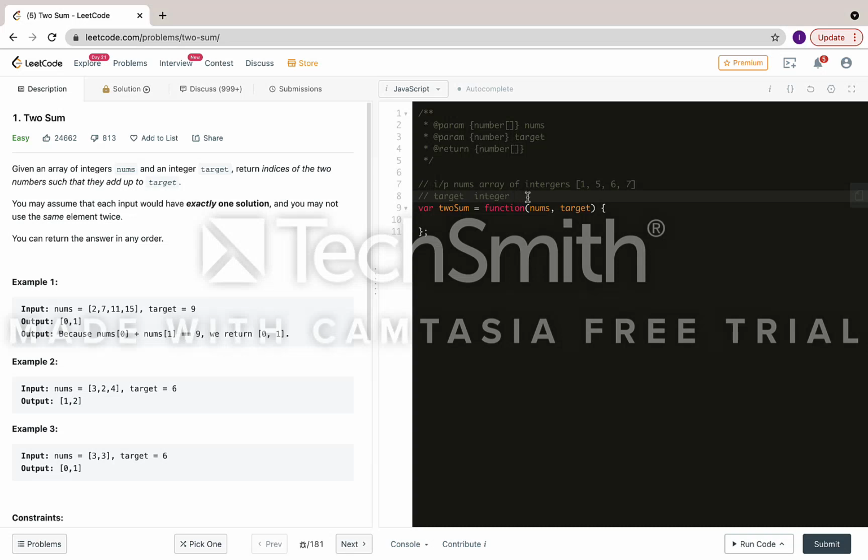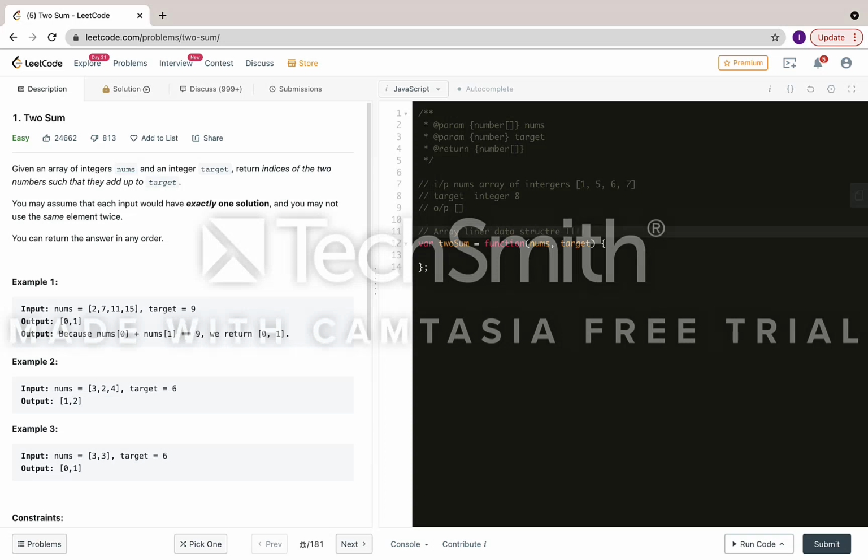Let's say 8 is my target. You need to provide an output, and the output will be an array of indices. We all know indices, right? If you don't know about indices, let's talk about arrays. An array is a linear data structure which stores all the data, it may be strings or integers, in a continuous memory location. In memory you have different blocks.